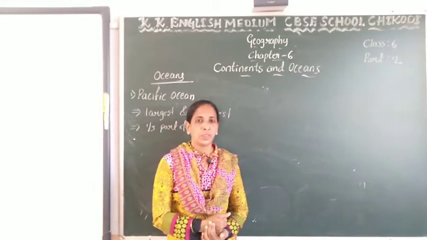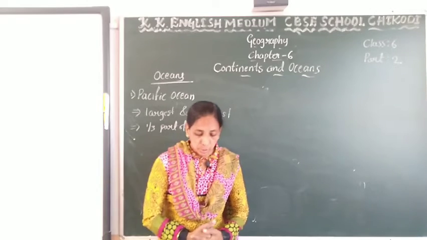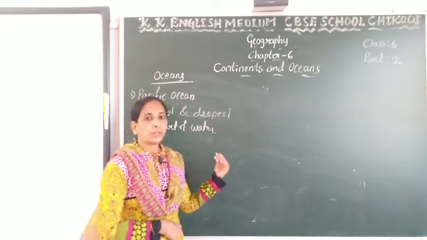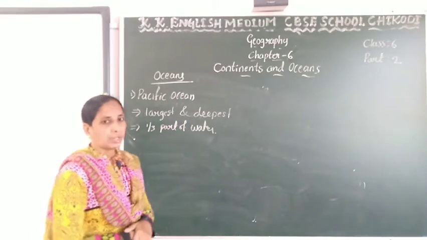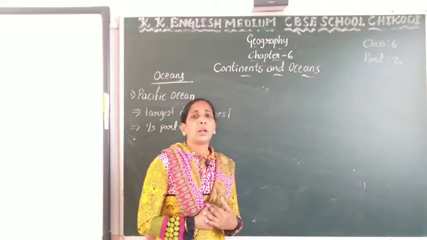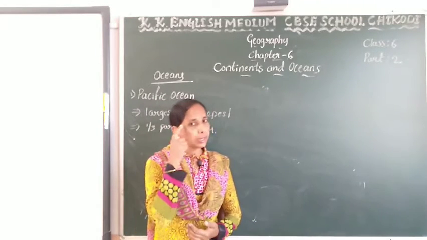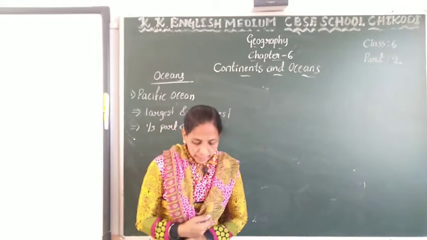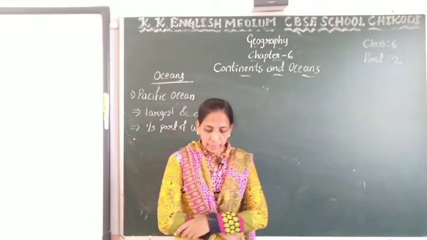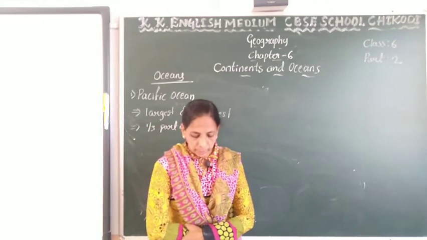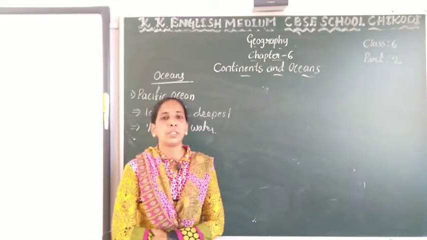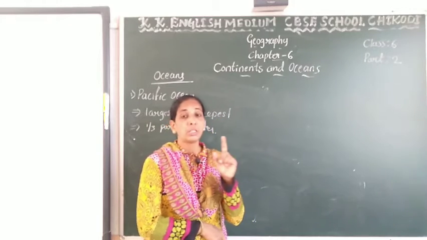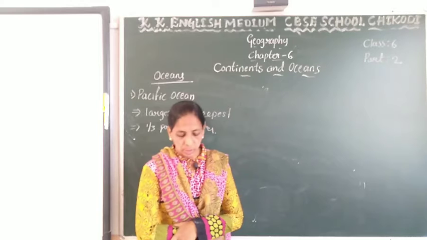What is an ocean? The earth is covered by water, so the earth is called the blue planet. More than 71% of the earth's surface is covered by water.